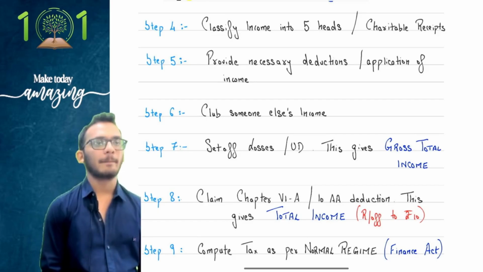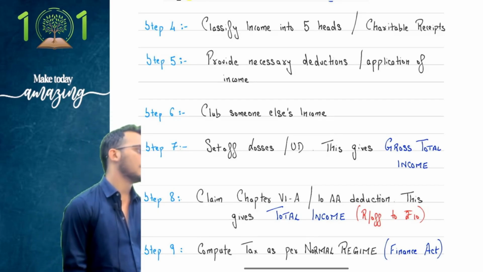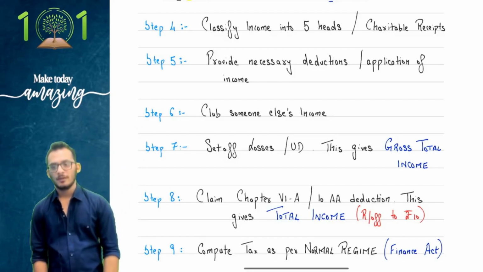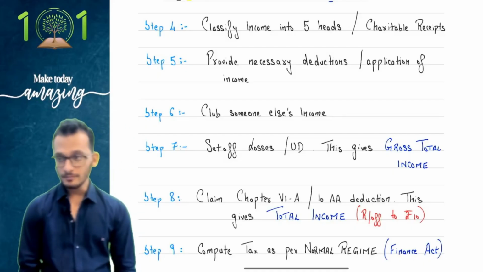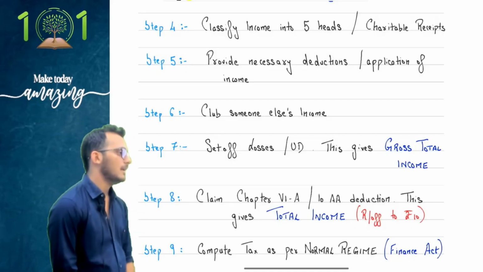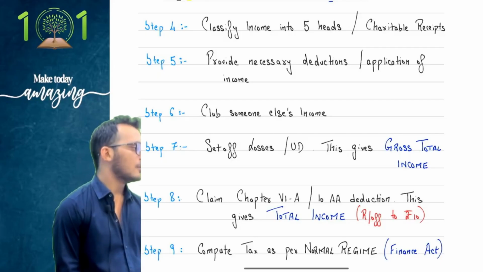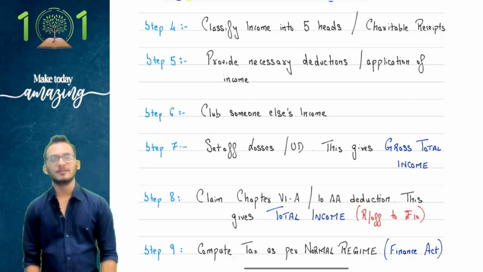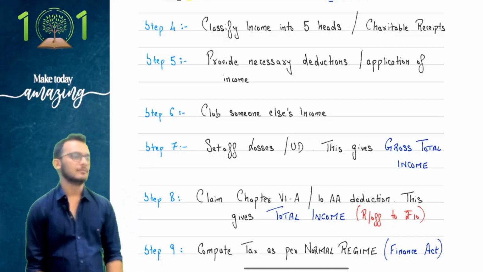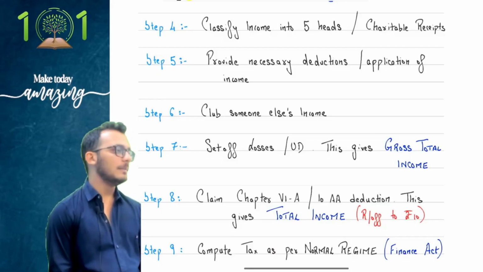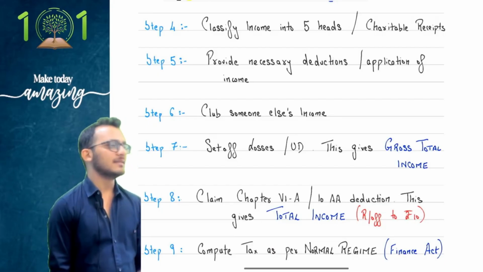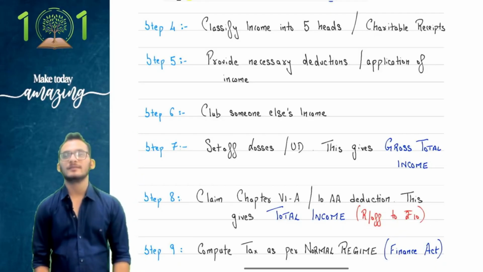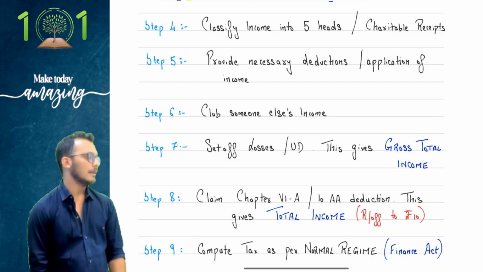Step number 7. Set off any losses slash unabsorbed depreciation. Yes, full stop, continue.